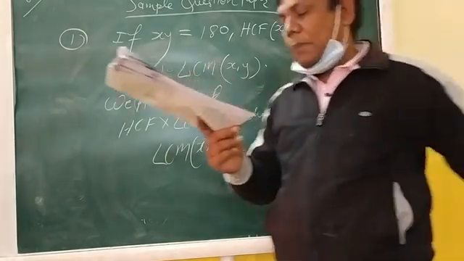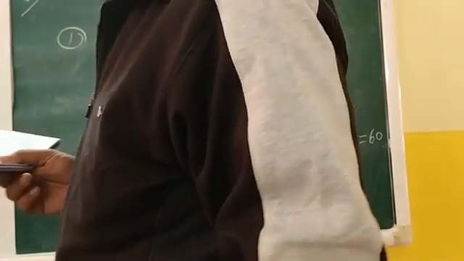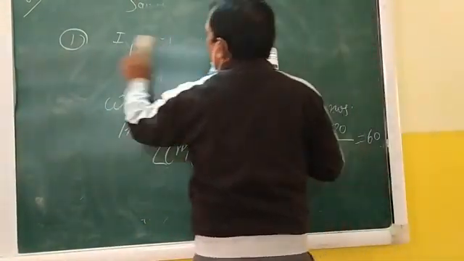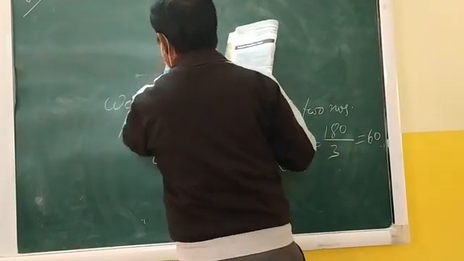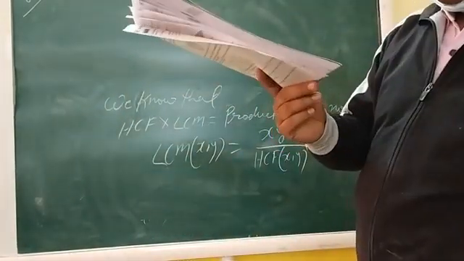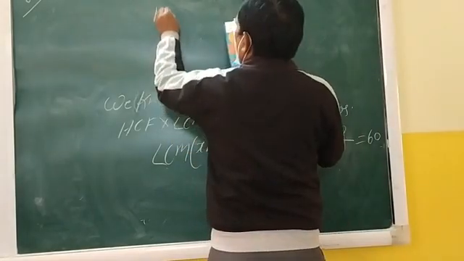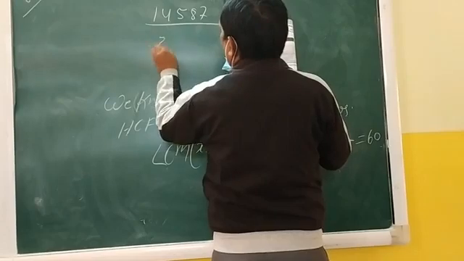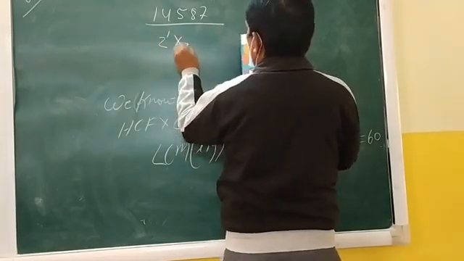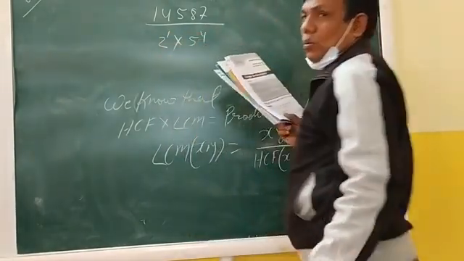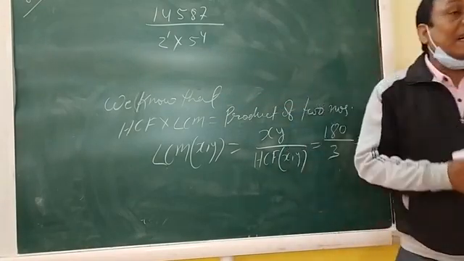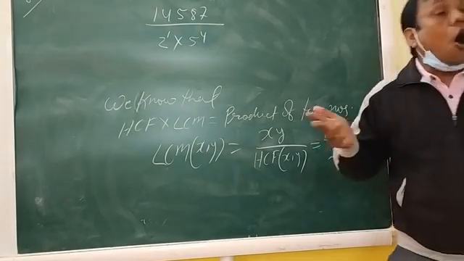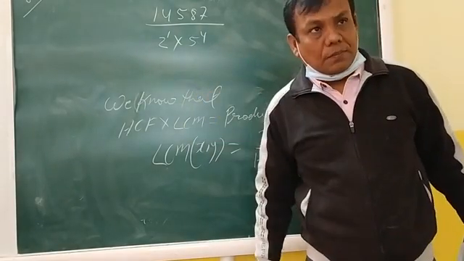The decimal representation of 14587 by 2 to the power 1 into 5 to the power 4 will terminate after how many decimal places?